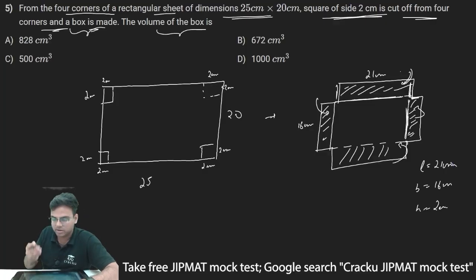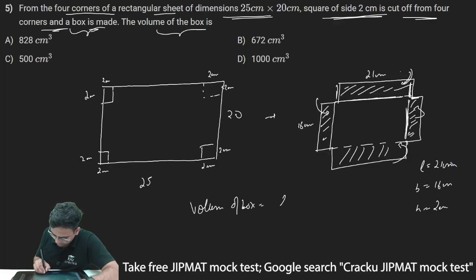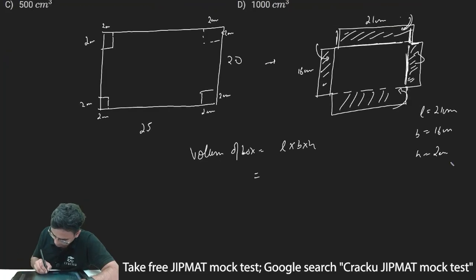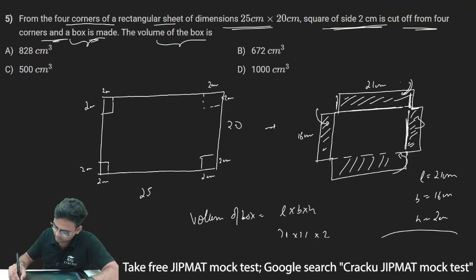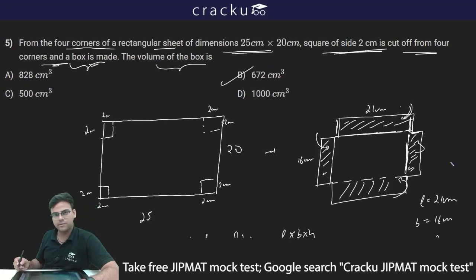This will be the height because it is rotated in the z-axis plane above. It becomes the thickness of the box. Now the volume of the box is what? This is a cuboid, so volume of box will be equal to L into B into H. L is 21, B is 16, and H is 2. So 21 into 16 is 336, and 336 multiplied by 2 gives the volume of the box as 672 centimeter cube, and therefore the correct answer is option B, which is 672 centimeter cube.